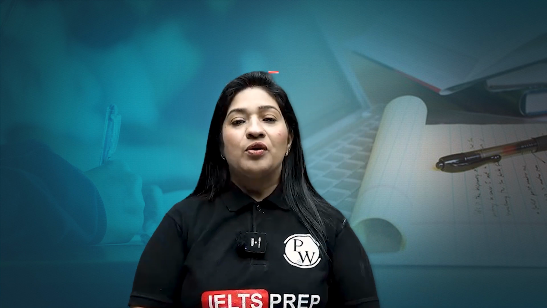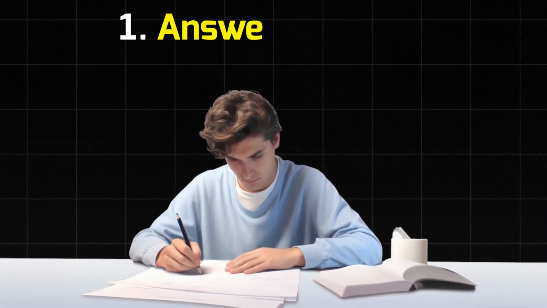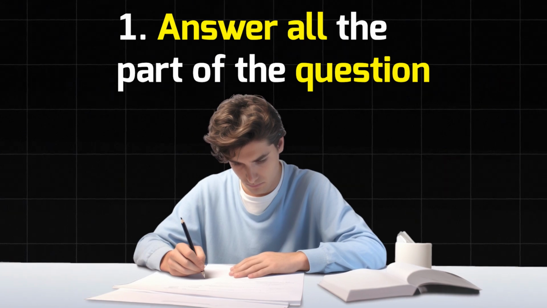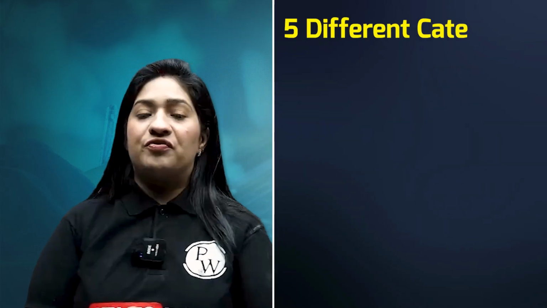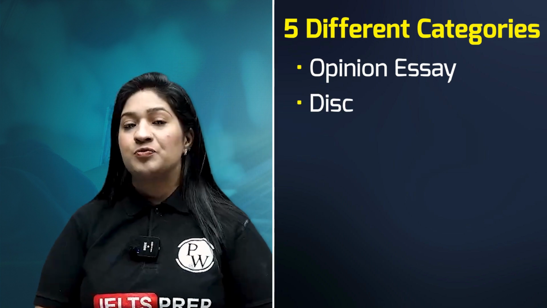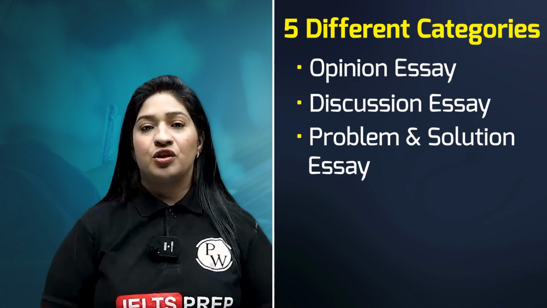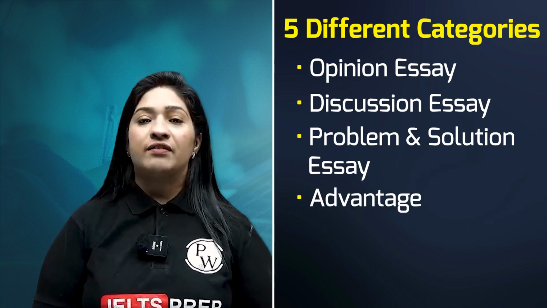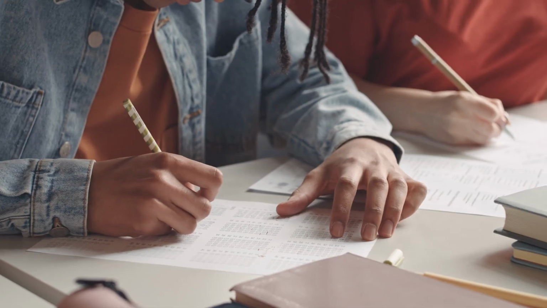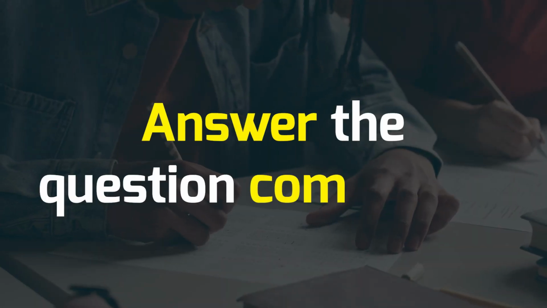To attempt all these questions like a pro, we are going to share some strategies with you. The very first: answer all the parts of the question. See, as I have mentioned, you will have 5 different categories. The question will ask you to write your opinion, the question which will ask you to discuss both these opinions, the question where you will be introduced to a problem and come up with the solution, or maybe the question where you will have the advantages and disadvantages. No matter what question you have got, always remember that you have to answer the question completely.